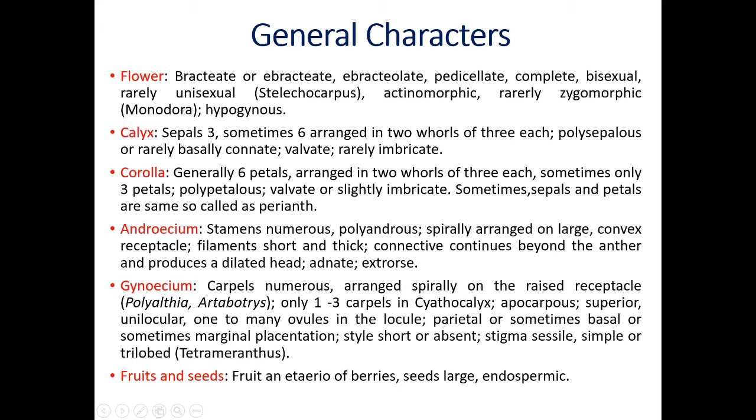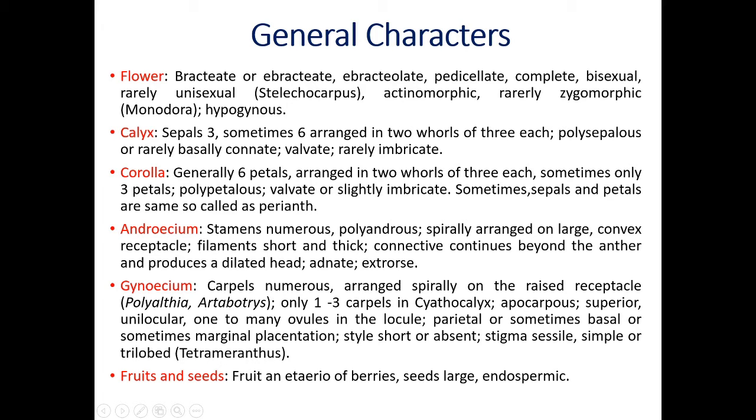Flowers are bracteate. That means a small leaf-like structure is present at the base of the flower, or sometimes ebracteate, where E means absent. Small leaf-like structures are sometimes absent in some plants. Ebracteolate. Again, at the base, a small bracteole leaf-like structure is called bracteolate. Here this condition is absent. That's why the word ebracteolate.